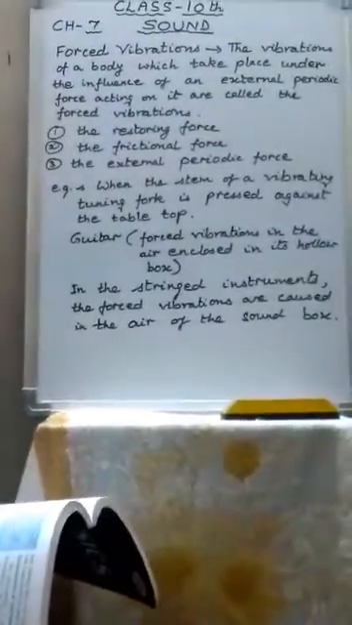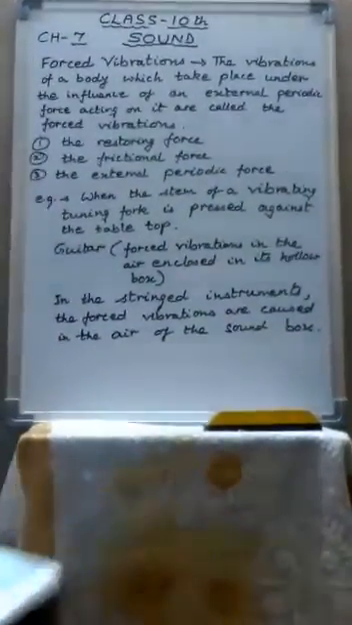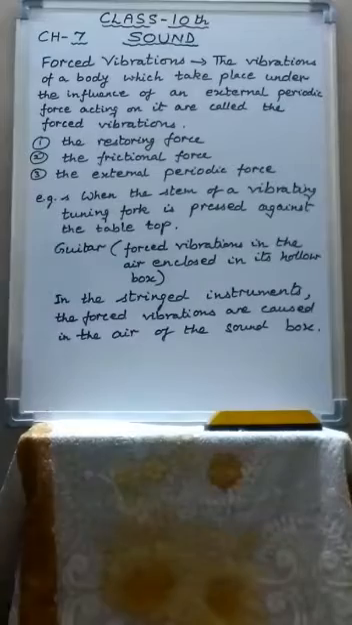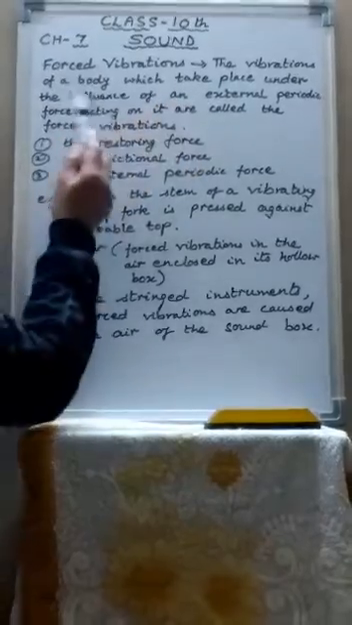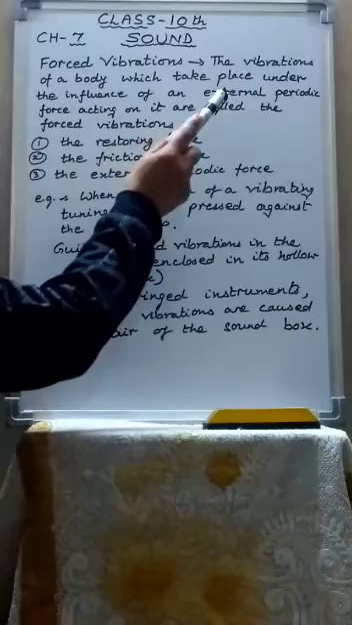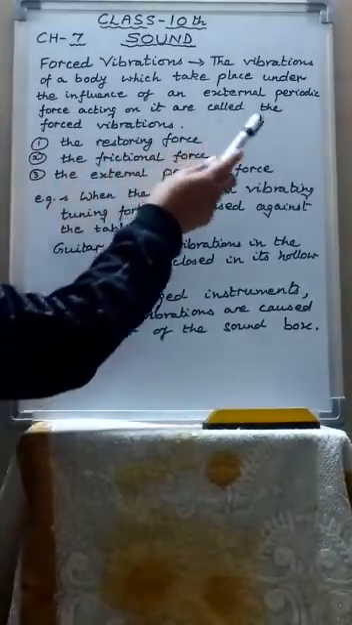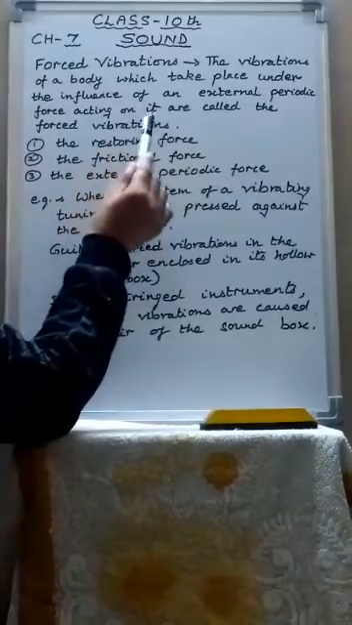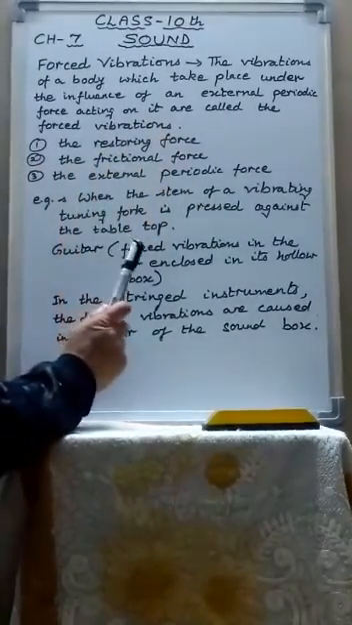We were doing chapter number 7, sound, in which I told you about natural vibrations and damped vibrations. Today we will do forced vibrations. What do you mean by forced vibrations? The vibrations of a body which take place under the influence of an external periodic force acting on it are called forced vibrations. I will explain by taking an example.